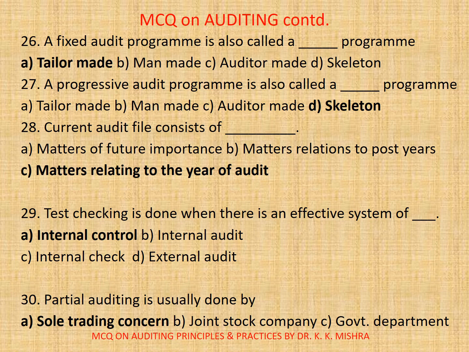Correct option is C. Matters related to the year of audit. 29. Test checking is done when there is an effective system of dash. A. Internal control. B. Internal audit. C. Internal check. D. External audit. Correct option is A. Internal control. 30. Partial auditing is usually done by. Correct option is A. Sole trading concern.